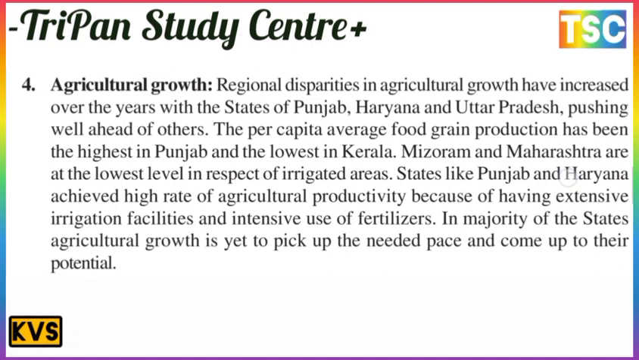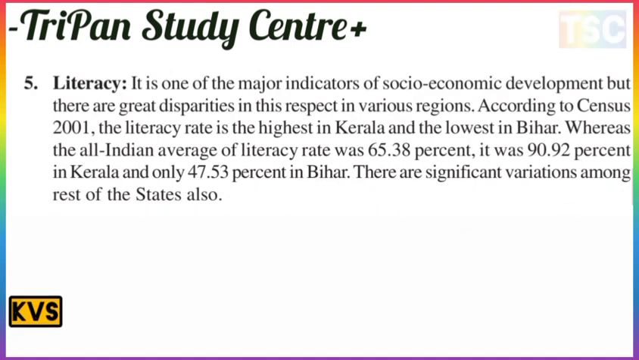This is important here. The next is literacy. It is one of the major indicators of socio-economic development, but there are great disparities in this respect in the various regions. According to Census 2001, the literacy rate is the highest in Kerala and the lowest in Bihar. This is the most important for the competition view.